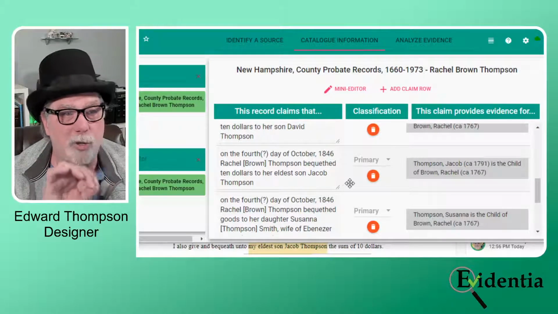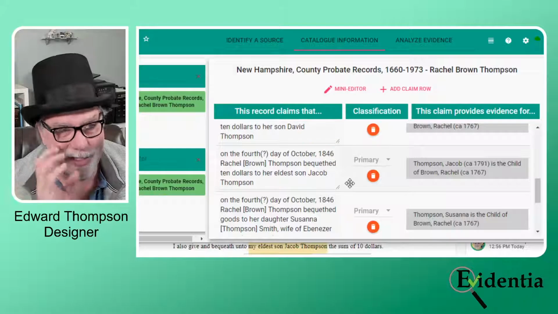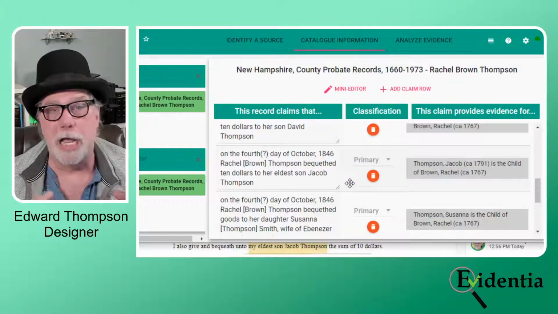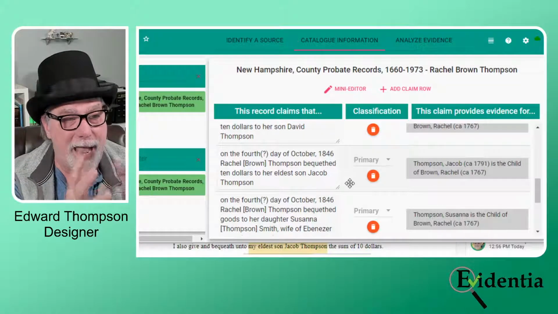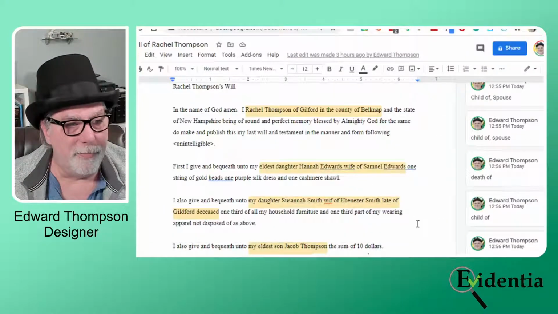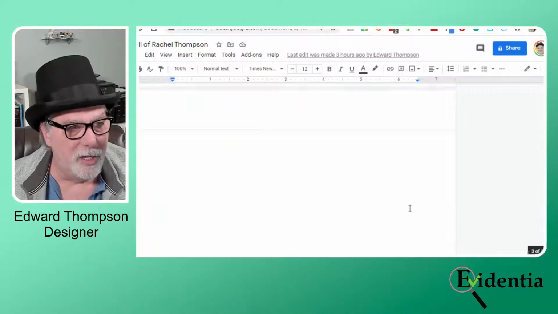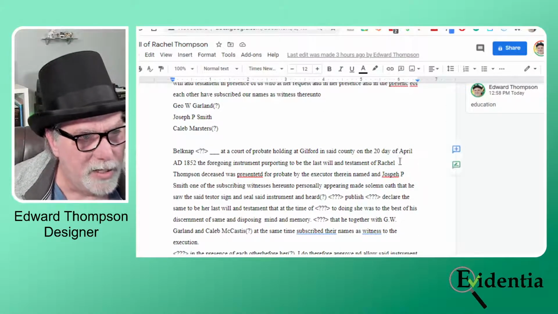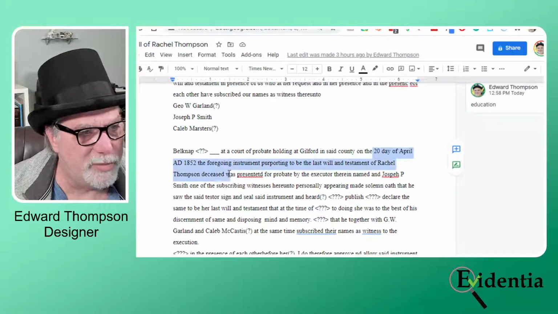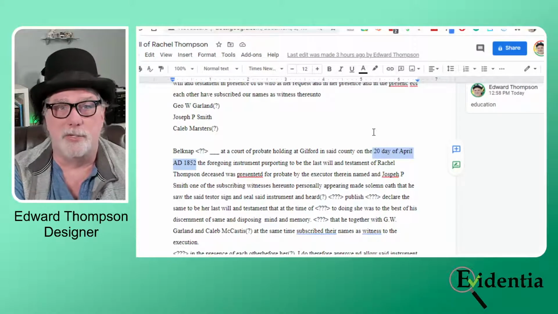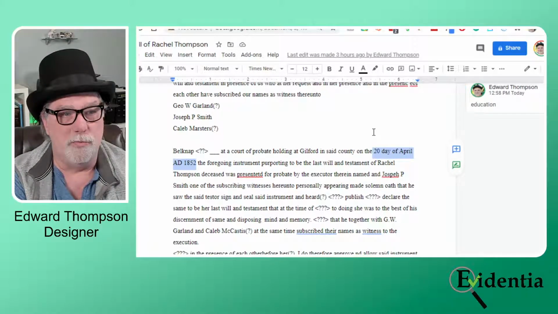Now, I entitled it Probate Records, and I realized as this meeting started, or actually about 10 minutes before the meeting, that there's other kinds of probate records. What I had here was just the written will. The one thing that made this a little bit more than just the written will was this section down here about when it was executed and by whom. Was there a date on that? Yeah. This is where I got that other date. So we knew she had passed by that date. So there are other types of probate records that I would handle differently.